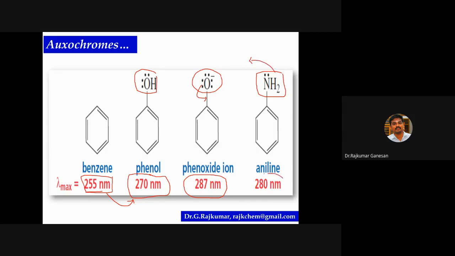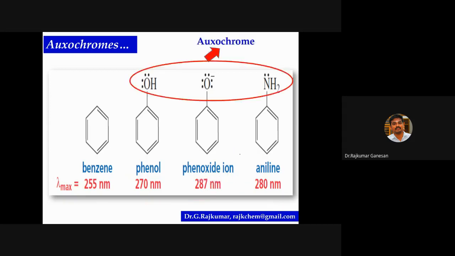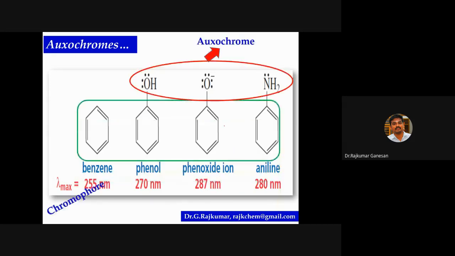Look at the lambda max value here. In benzene, it is only 255 nanometer. And look at aniline, 280 nanometer. So after attachment of the NH2 group to the benzene ring, the lambda max value is increased to 280 nanometer. And these are called oxochromes, and these are called chromophores.